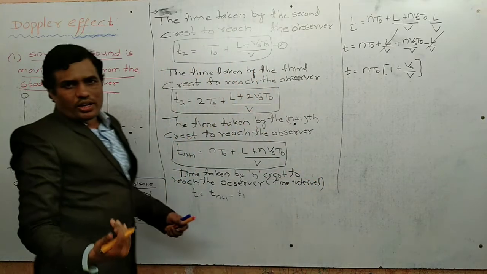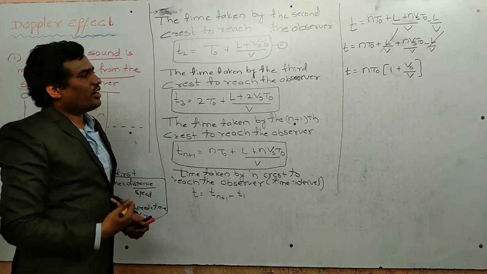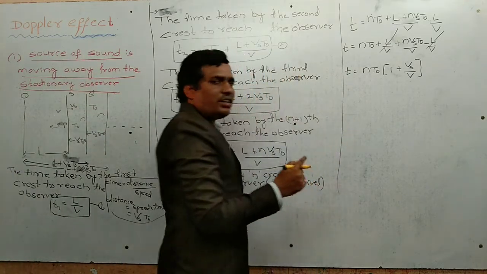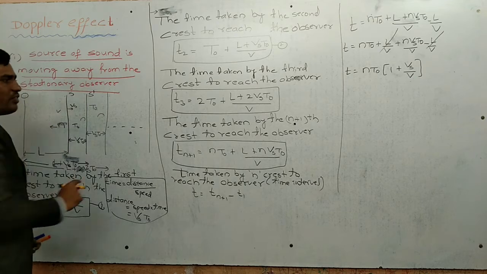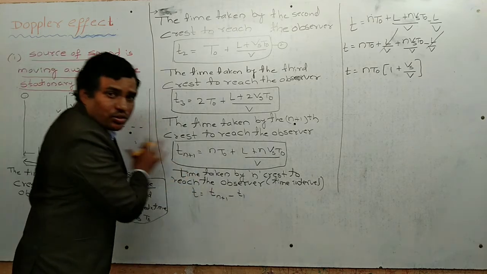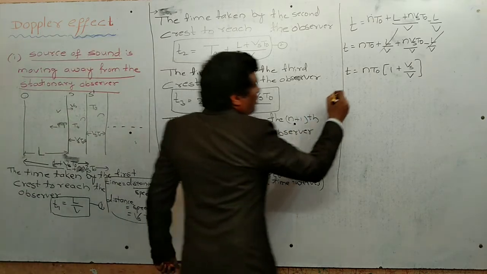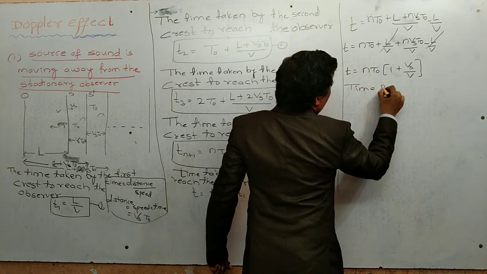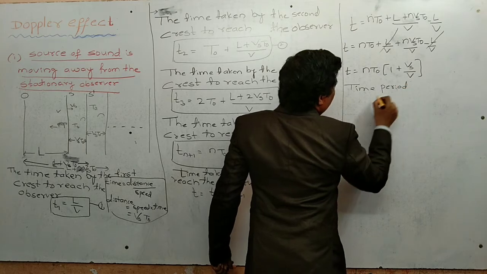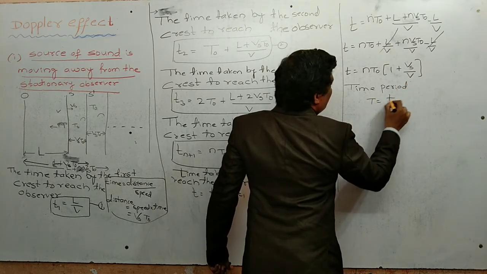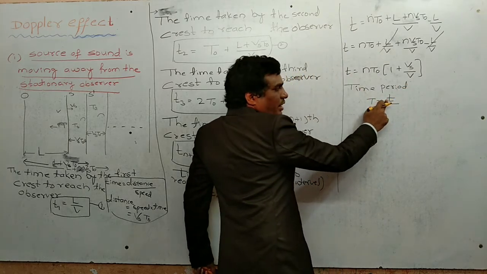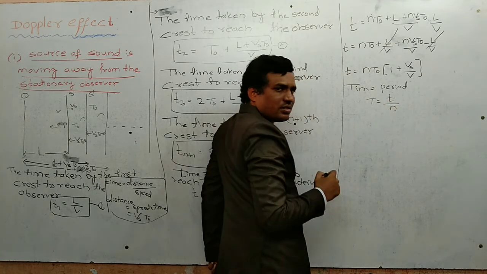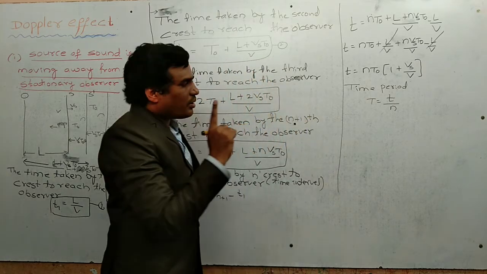Now we have to find the time period, and after that the apparent frequency. The time period means the time taken by a single crest to reach the observer. The time interval is the time taken by n crests to reach the observer. So T equals the time taken by n crests to reach the observer divided by the number of crests, which equals the time taken by one crest.